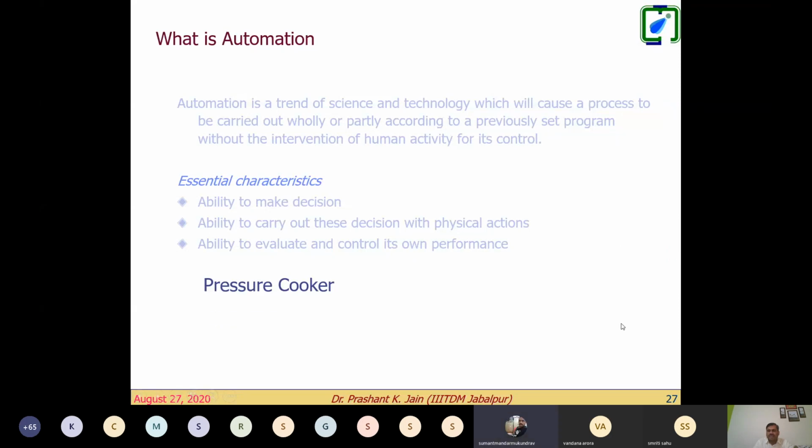Okay, sir. In what way do we find these three? Can we think of whether these three essential characteristics are fulfilled by the pressure cooker?